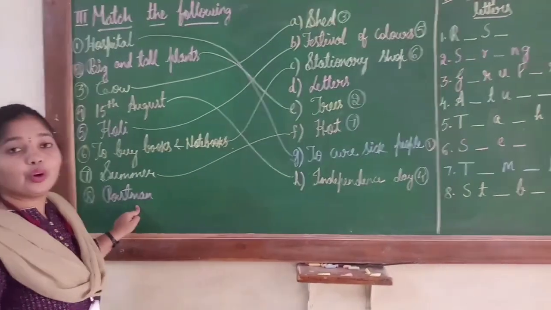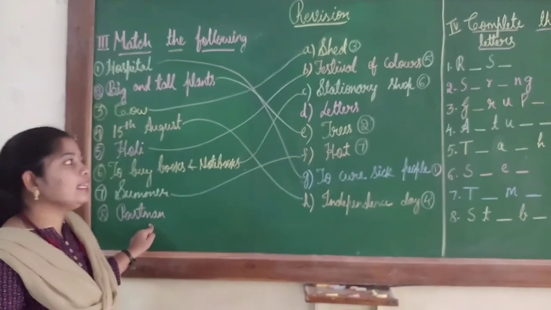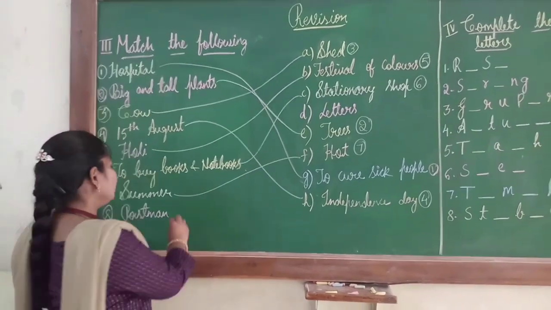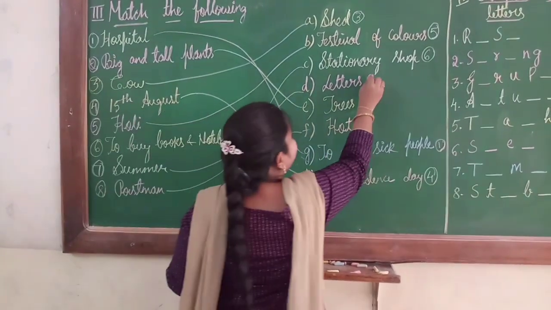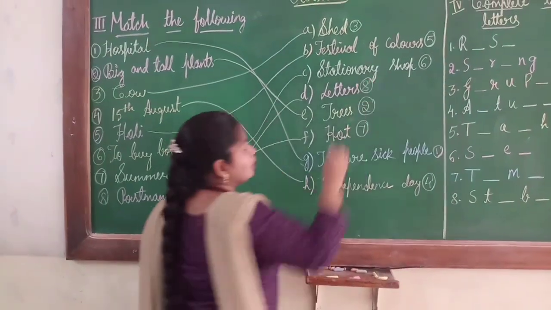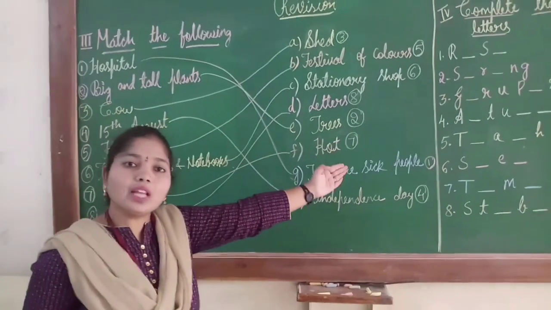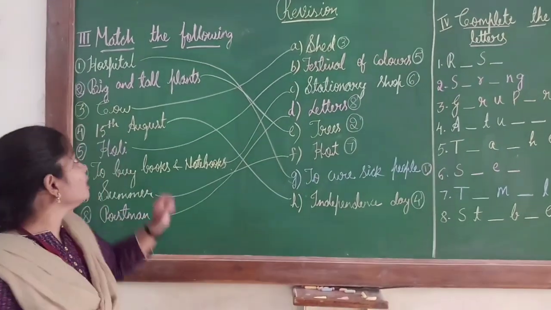Next, postman. What does the postman deliver to us, children? The postman will deliver us letters. Here the remaining option is only letters. So I will join this 8th to D. Here I will put the number as 8. So children, you can match like this or you can put the numbers also. Both will be right. I will repeat once again, children.